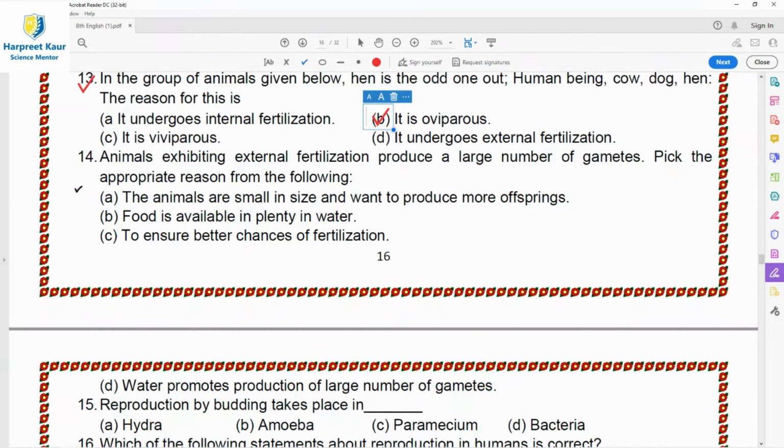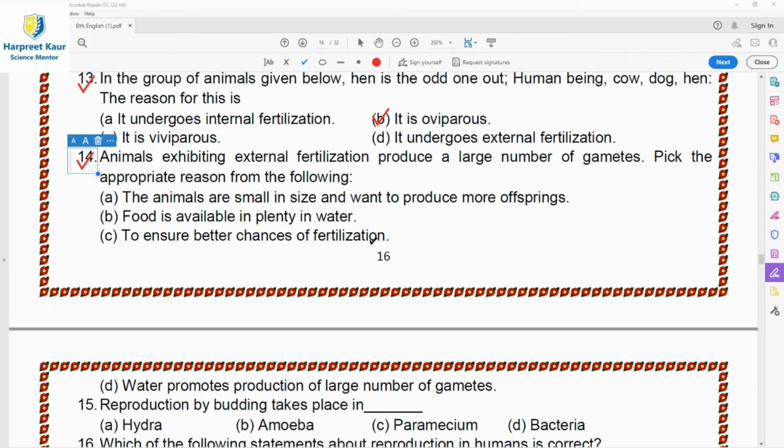So question 14. Animals exhibiting external fertilization produce a large number of gametes. Pick the appropriate reason from the following. Here you need to know that there are two types of fertilization: external fertilization and internal fertilization. Internal fertilization is that type in which the fusion of the male gamete, the sperm, and the female gamete, the egg, occurs inside the body of the female animal.